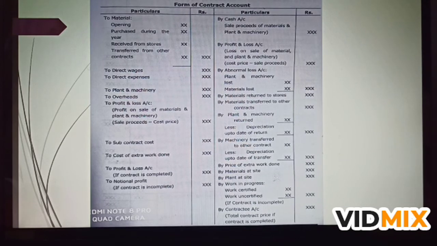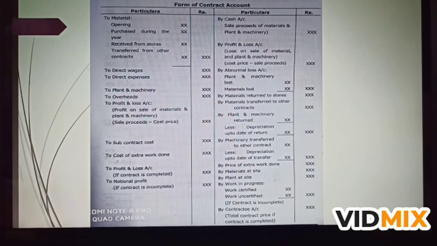And if there is a plant at site, it is also to be taken on credit side after deducting the depreciation. And a very important part is work in progress. This work in progress is to be taken on credit side of this contract account. As I told you, work in progress will consist of two components: one is work certified and the other is work uncertified.